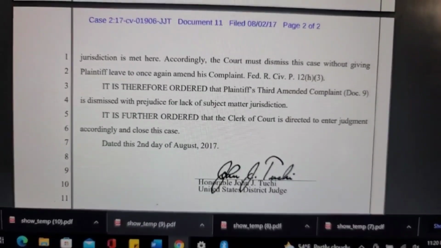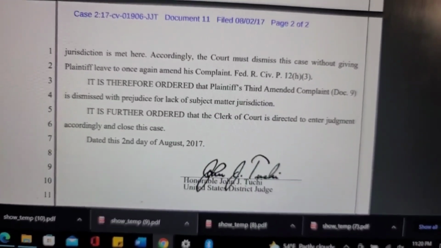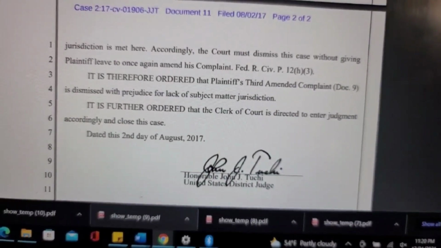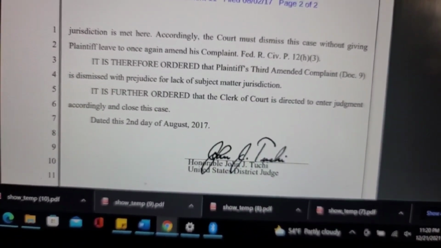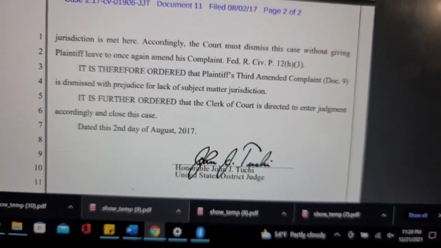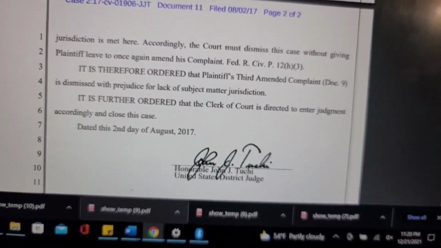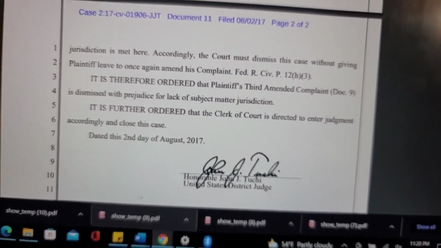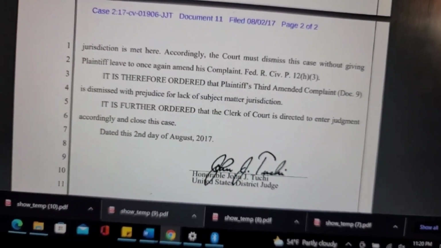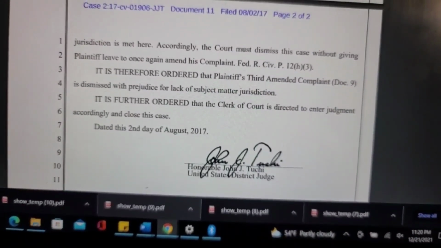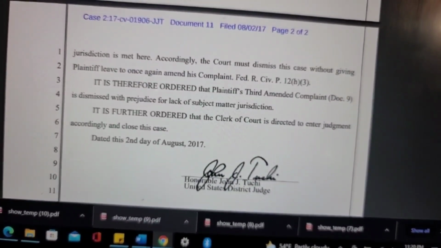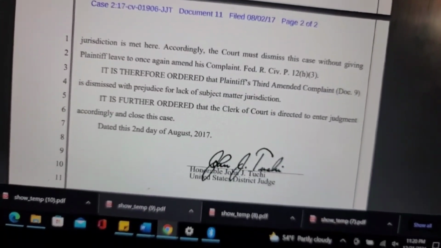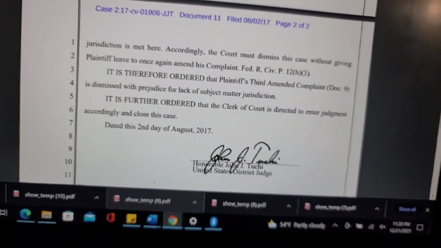Okay, so it says, accordingly, the court must dismiss this case without giving plaintiff leave to once again amend his complaint. According to the Federal Rules of Civil Procedure, Rule 12(h)(3), it is therefore ordered that plaintiff's third amended complaint, document 9, is dismissed with prejudice for lack of subject matter jurisdiction. So I don't think he can bring this up anymore, not in federal court. It is further ordered that the clerk of the court is directed to enter judgment accordingly and close this case. So there you go, and that was in August. So I guess so much for that.